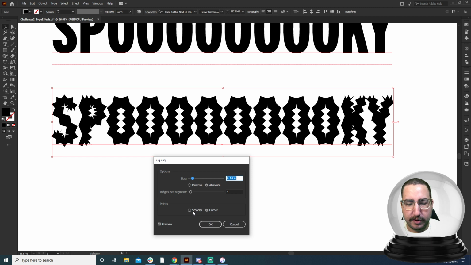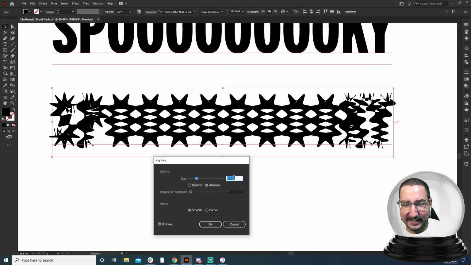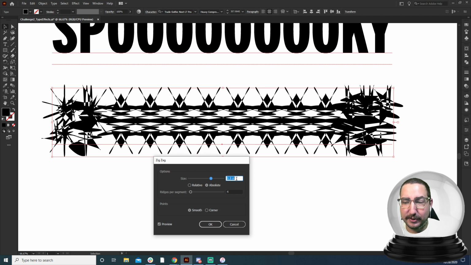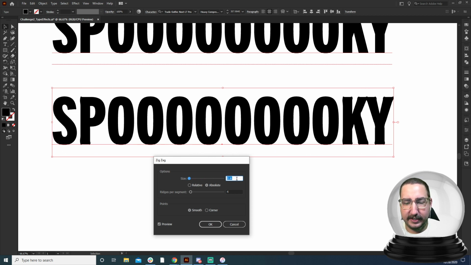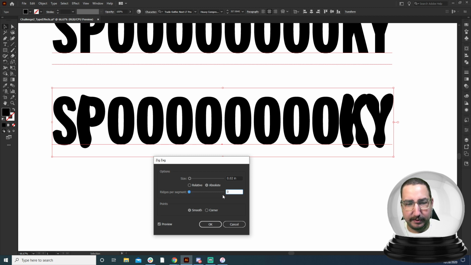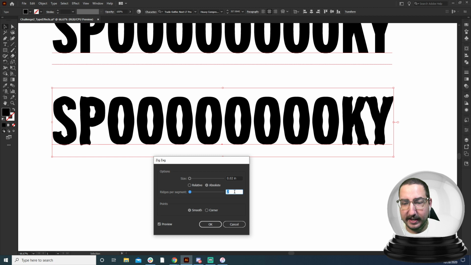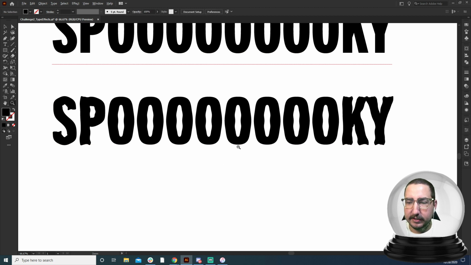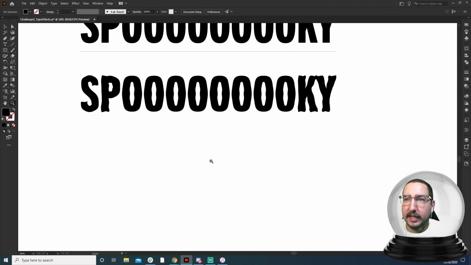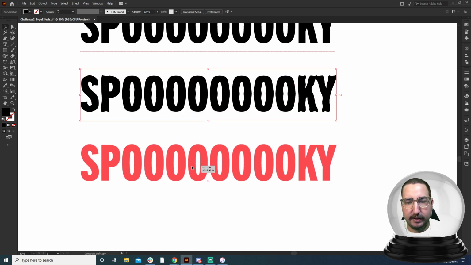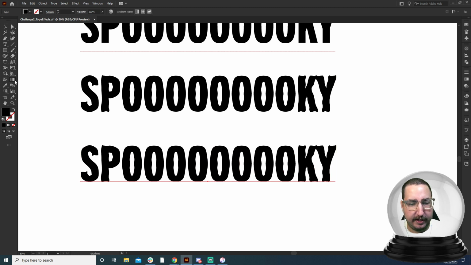And instead of doing corner, we're going to change it to smooth, and it's going to make it really wobbly. Ooh, fun. And we can change it so that it goes really crazy, or we can bring it down so it's not crazy at all. So let's put this actually at 0.02. Just a little bit to give us that wonkiness. And then maybe we do some more rides per segment and make it really, really crazy. If we take it down, it gets wonky. There we go. So that looks spooky. So we've created some nice kind of spooky, ghostly type. Now, that looks good to me, but there's one more thing that we need to do, and that is apply a gradient.